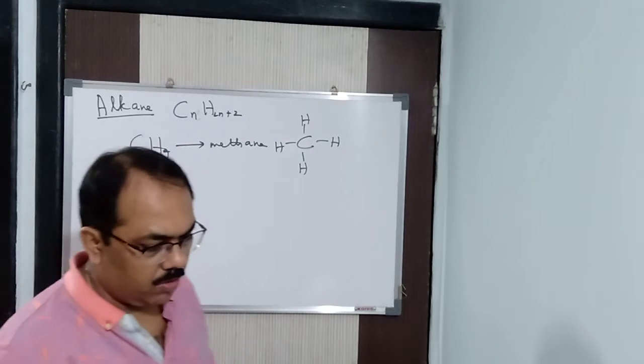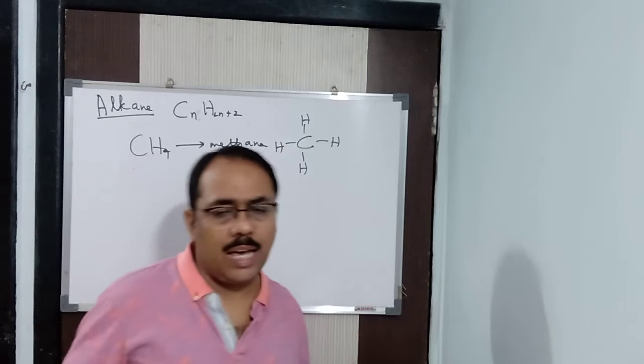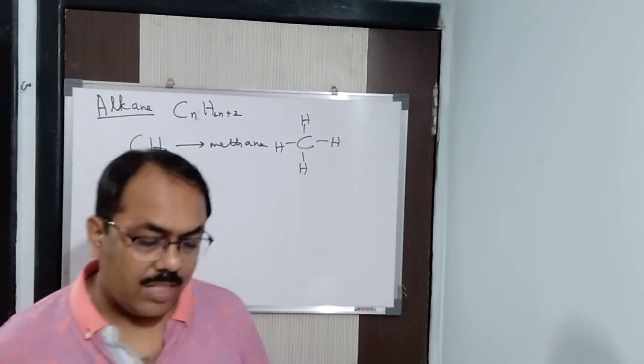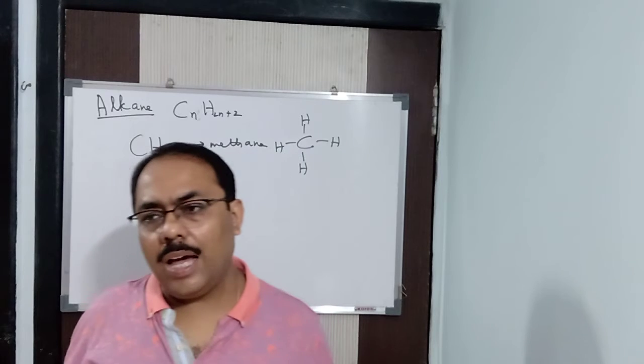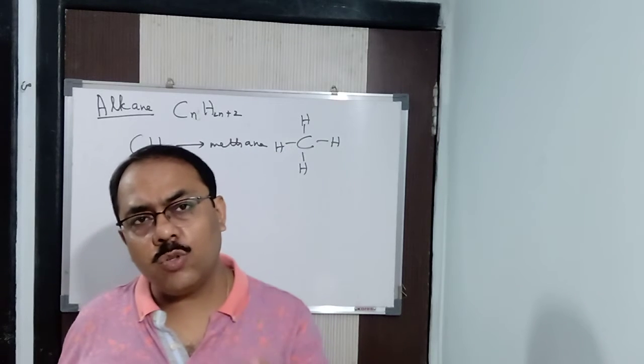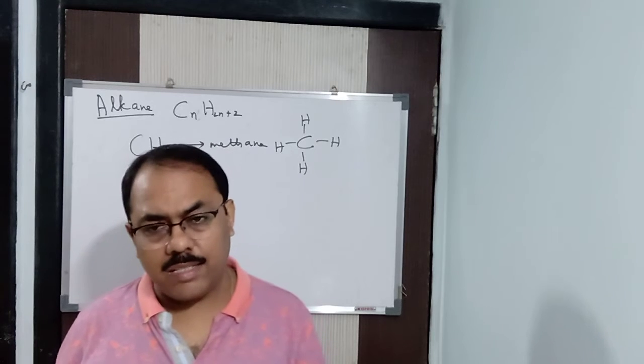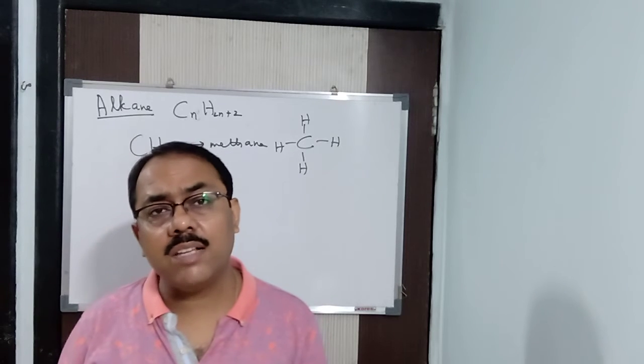Let me tell you one thing. We also have the other homologous series, alkenes and alkynes. Alkanes come under saturated compounds, and alkenes and alkynes, which have multiple bonds, come under unsaturated compounds.